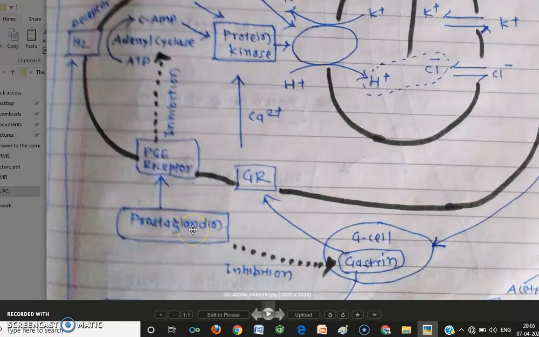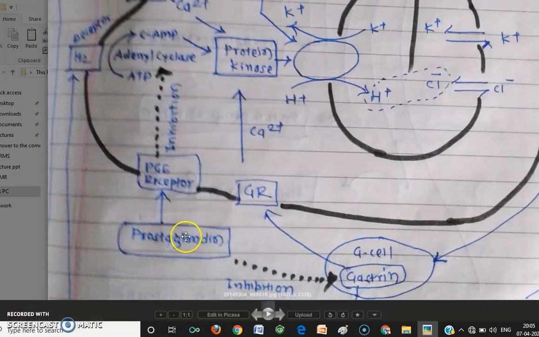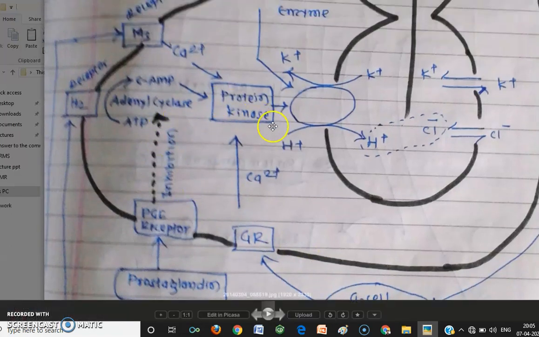So a non-selective NSAID like aspirin inhibits COX-1 as well as COX-2. Okay, here you can see that if COX-1 is inhibited, there will not be prostaglandin, and if there is no prostaglandin, then there will be overfiring of adenylyl cyclase, as it will not be getting inhibited, as well as this D cell is also not getting activated, and that results in the oversecretion of HCl.